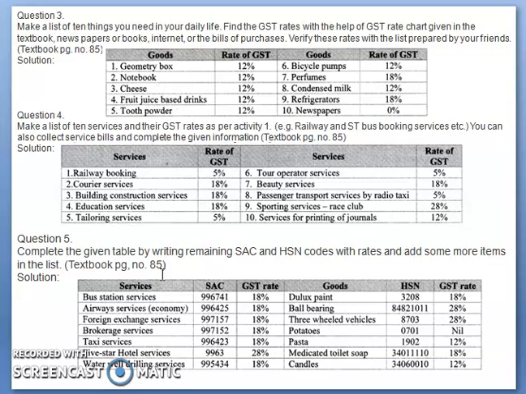You can practice more and more to clear the concept of GST and the different abbreviations. Write the remaining SAC and HSN, the Harmonized System of Nomenclature codes, with the rates, and add some more items to the list. This is also on page number 85 of the textbook. You can see that for different goods you will have different SAC numbers, with the GST rate and with the Harmonized System of Nomenclature also.